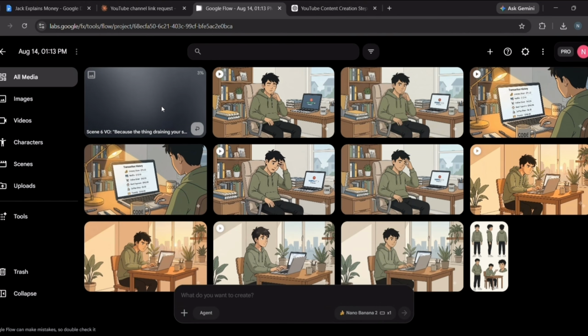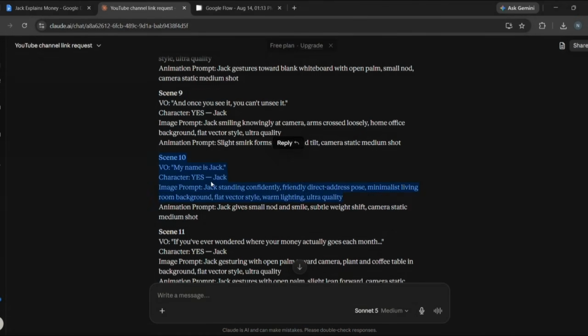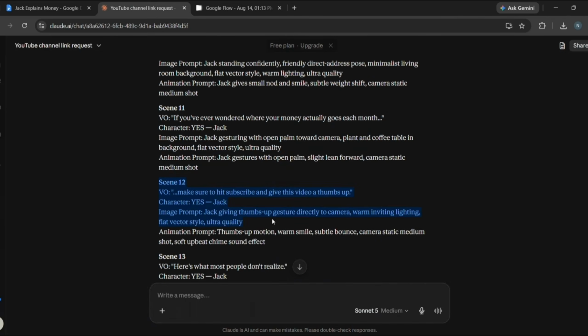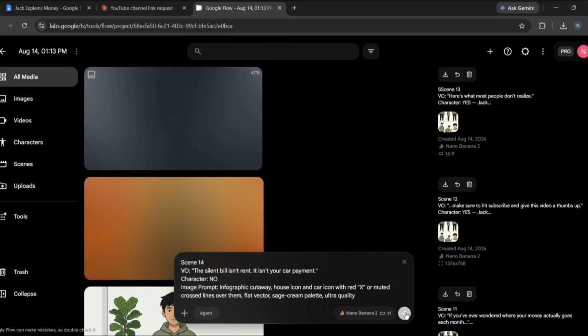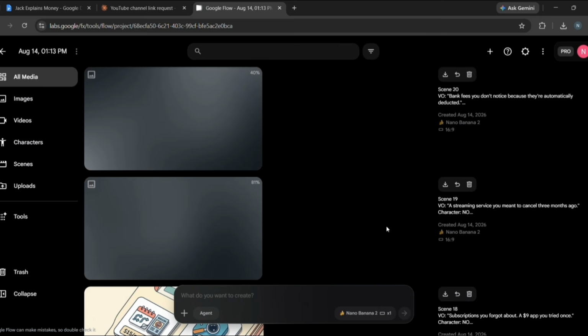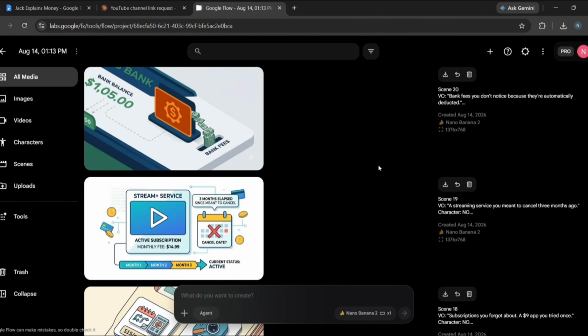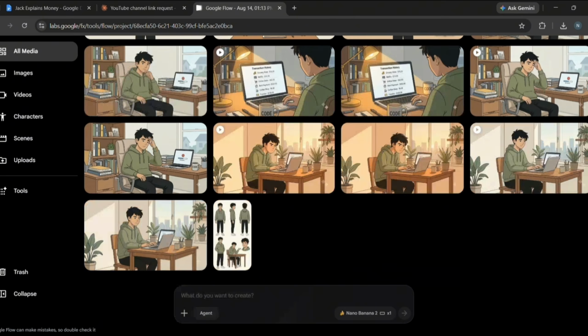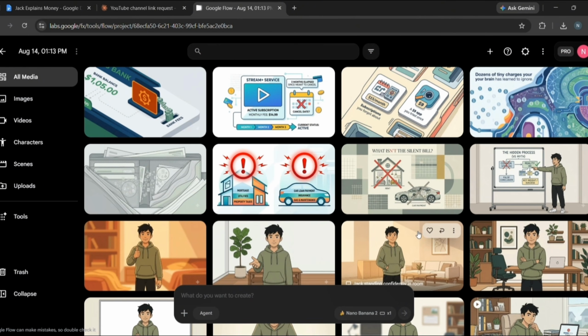We repeated the same process to generate all the remaining images. As you can see, we used the exact same method throughout the process. You can do the same thing to generate all your images and add video clips wherever you think they'll make the video better. And if you have any questions, let me know in the comments.